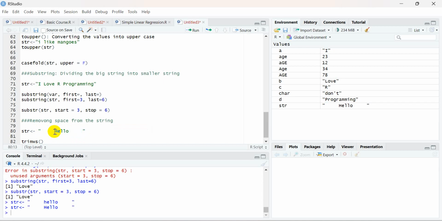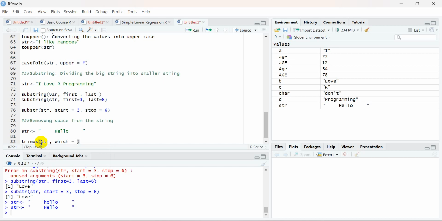Suppose sometimes you have space on the left side. Then you can remove the space from the left side only, and you need to specify trim ws and which equal to left. Similarly, sometimes you have space on the right side, then in the which argument you need to specify right. So in this particular string, I will pass the string first, and I will use the which parameter.